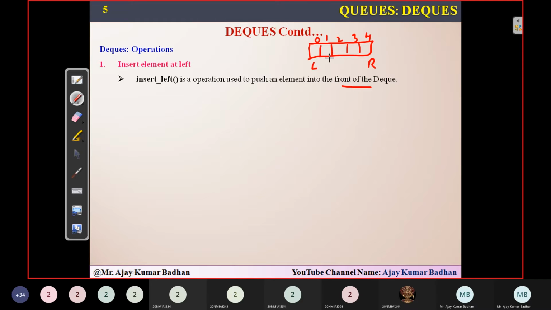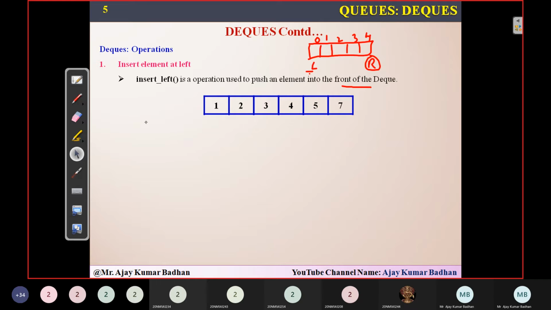Earlier, the topic we discussed is that a queue's insertion is done with respect to the rear, the right direction, but this time you can insert from this direction, so I'm using left here. Now, before showing the program, a small example. Let us suppose this is an array having the elements 1, 2, 3, 4, 5, and 7. Now I want to push one particular element, 8.